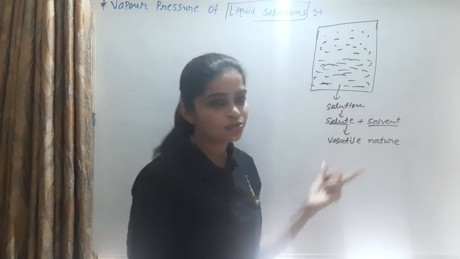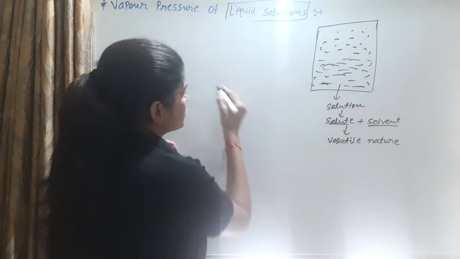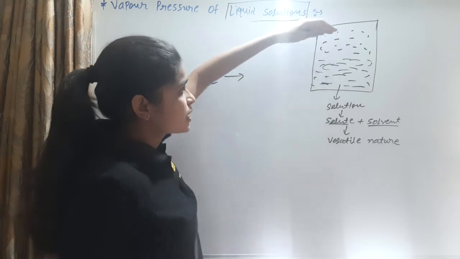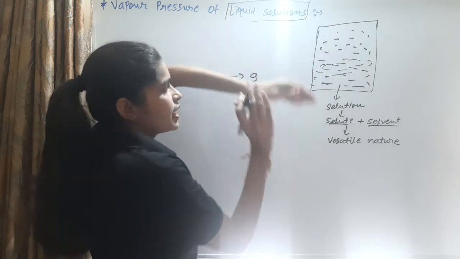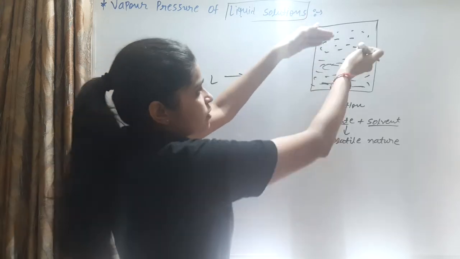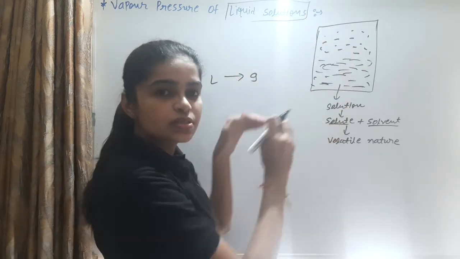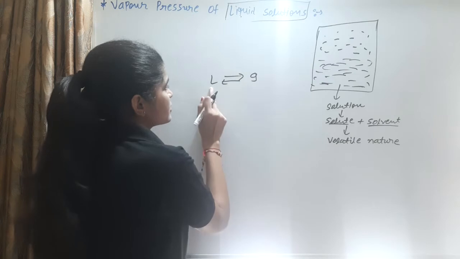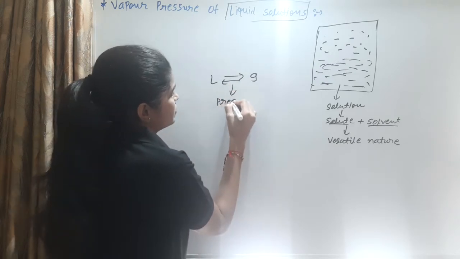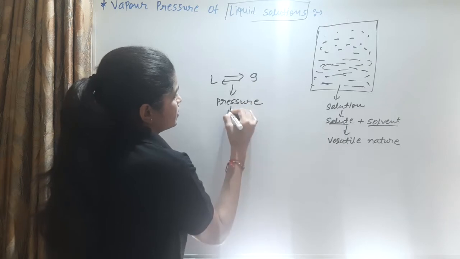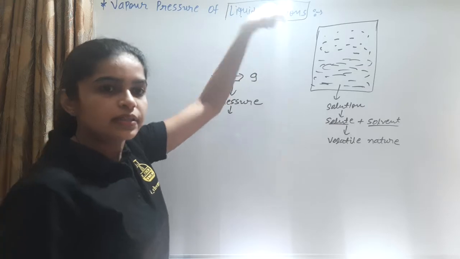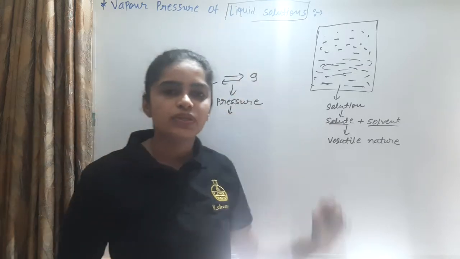So these two, solute and solvent, are in the liquid phase, and they convert into the gaseous phase. The gas strikes this wall and condenses, converting back into its liquid form. So gas and liquid are in equilibrium. At this pressure, it is known as the vapor pressure of the liquid solution.